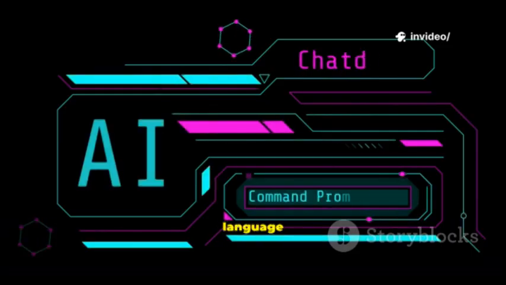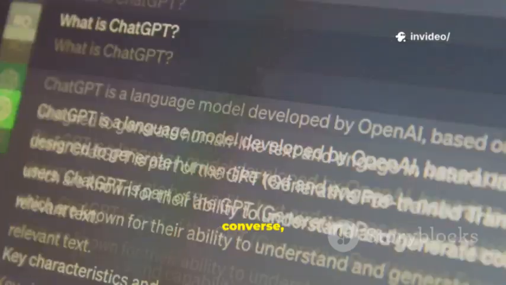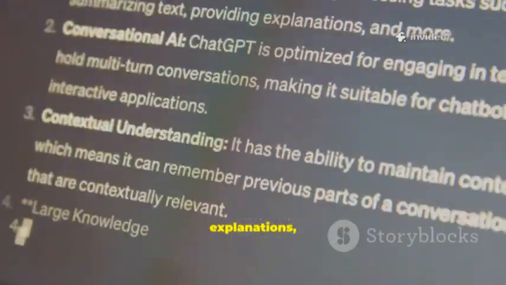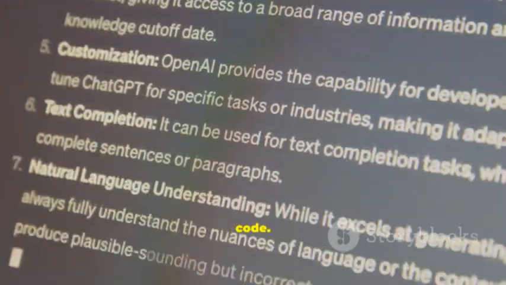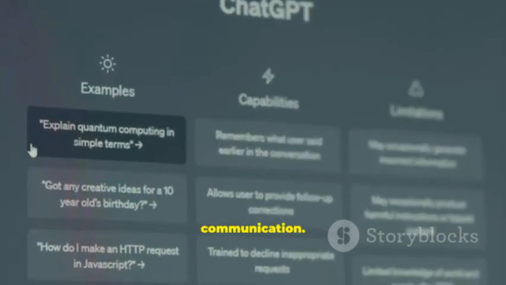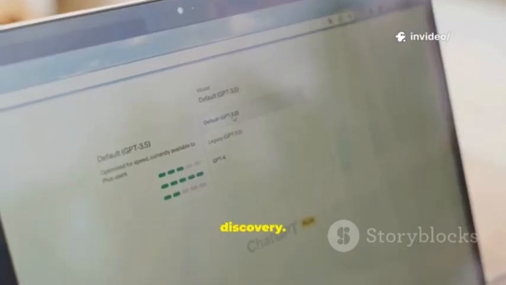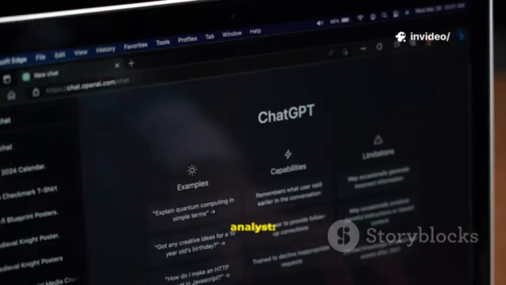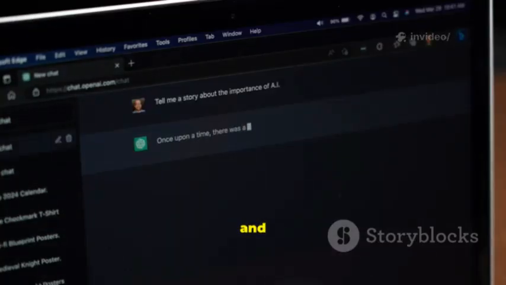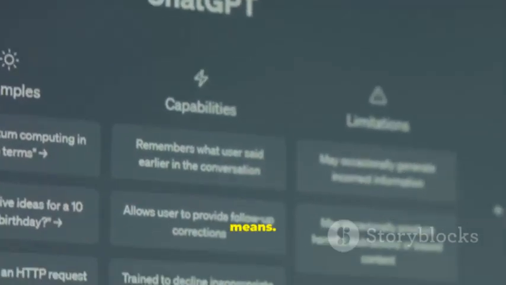ChatGPT is a generative language model. Understand and create text. You converse, request explanations, summarize, and draft code. Its strength: synthesis and clear communication. DeepSeek is the field operative, focused, fast discovery. ChatGPT is the analyst: interpret, reason, and plan. One finds the needle, the other explains what it means.